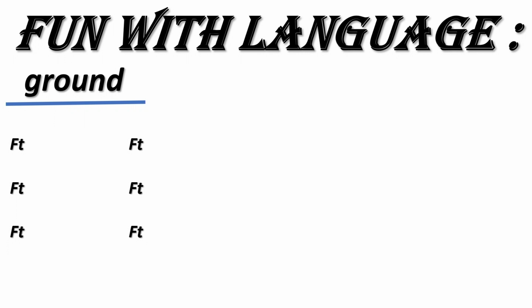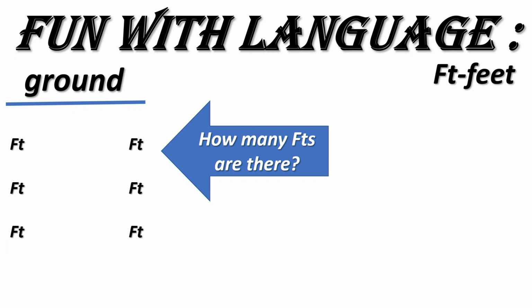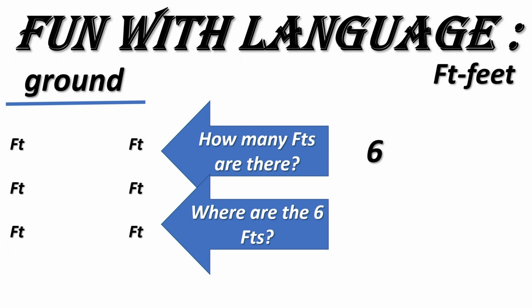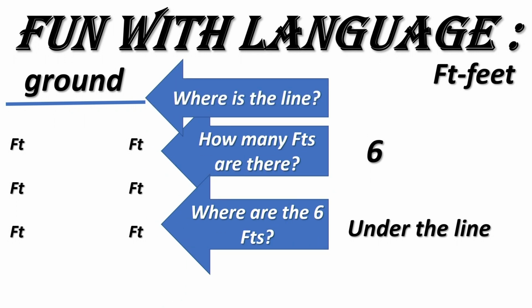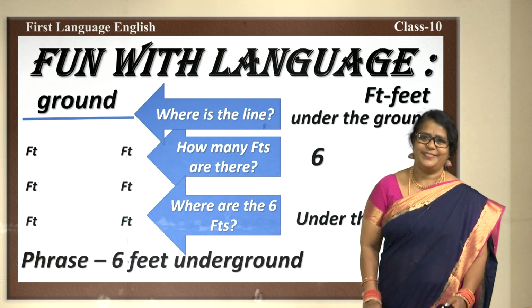Let us have fun with language. Here, this is a game given. Let us see, what does FT stand for here? Feet. How many FTs are there? Yes, there are 6 FTs. Where are the FTs? Under the line. There is a line also, yes. Now, where is the line? Under the word ground. Now, can we guess the phrase here? 6 feet underground. So, this is the phrase here.